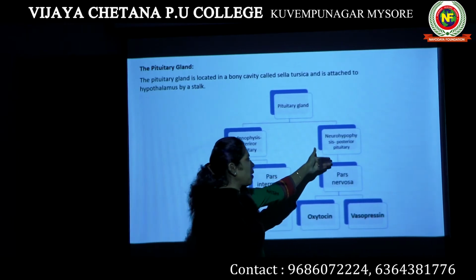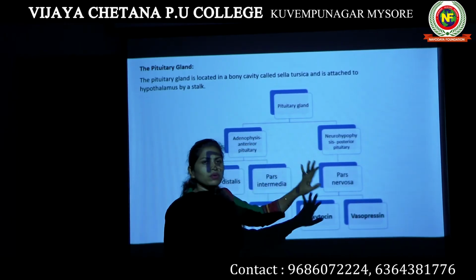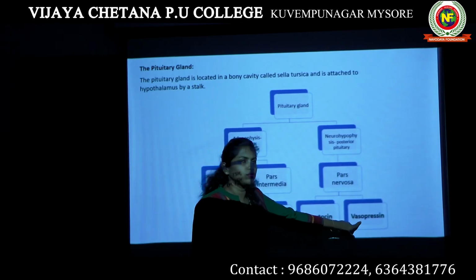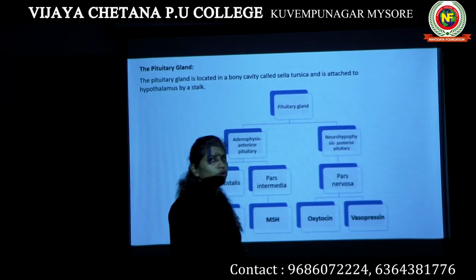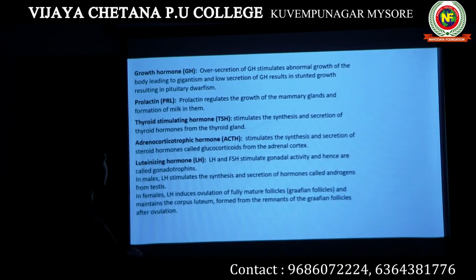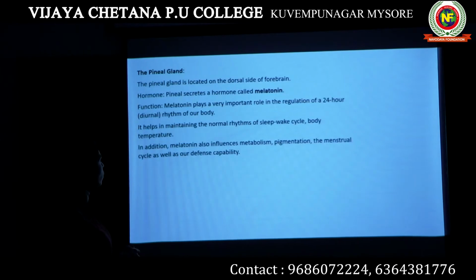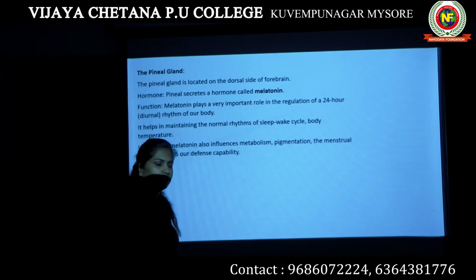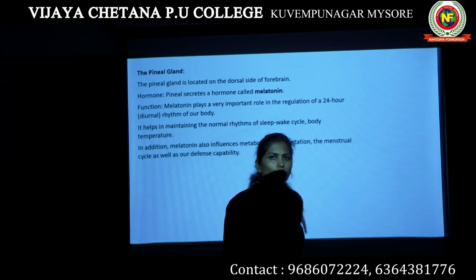Then we come to pars nervosa. It produces 2 hormones, oxytocin and vasopressin. Vasopressin is also known as ADH, antidiuretic hormone. Then we have studied the different functions carried out by these hormones. Then the pineal gland.